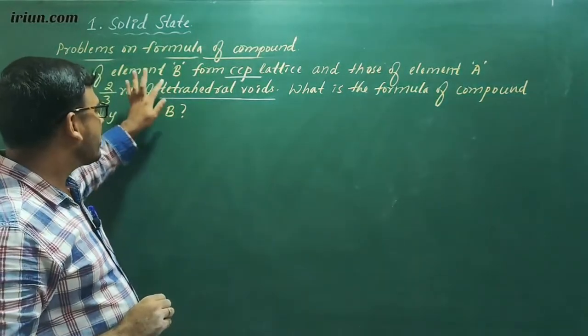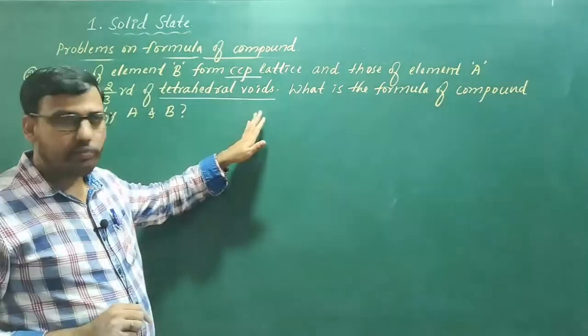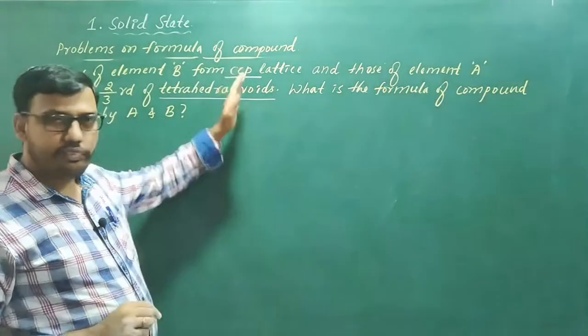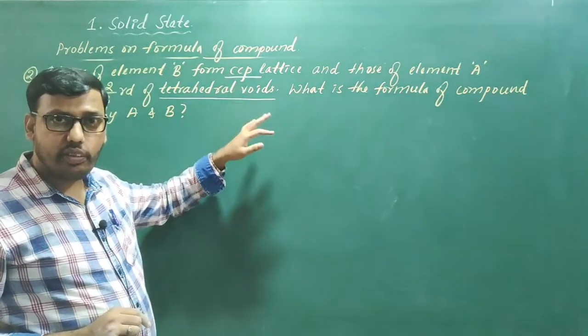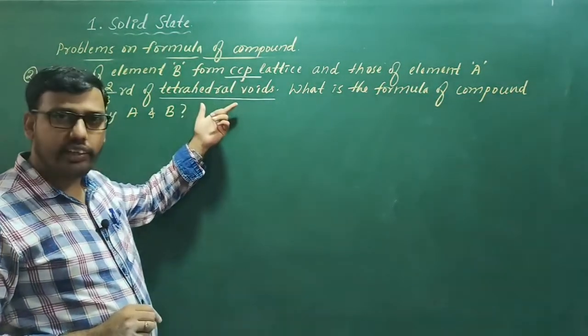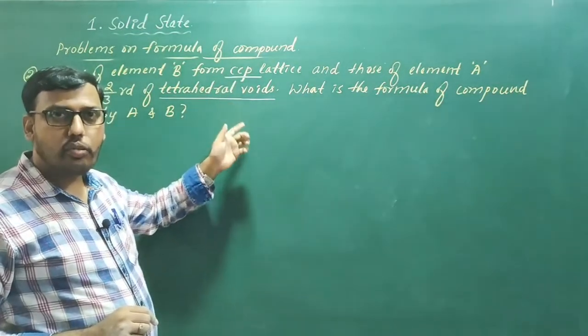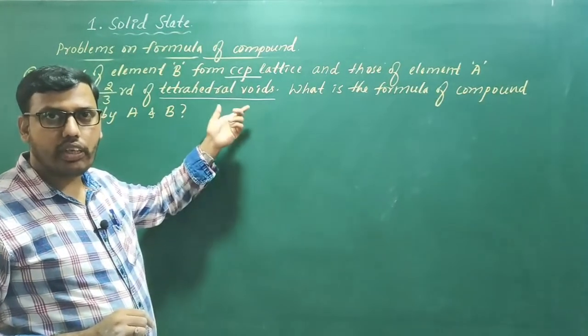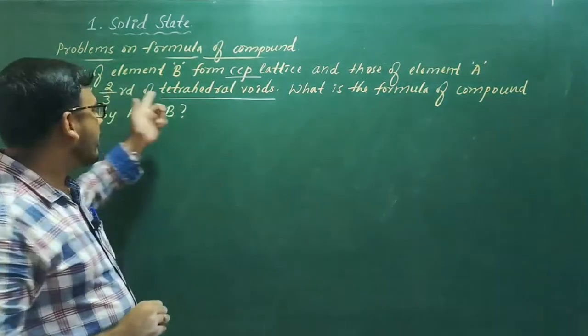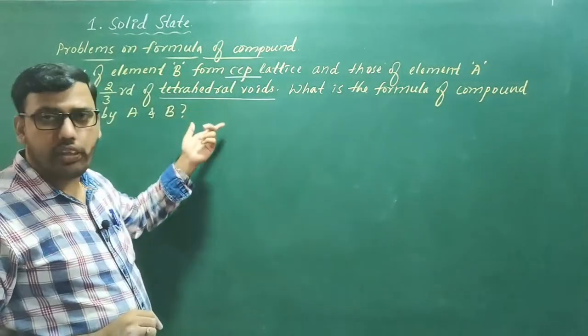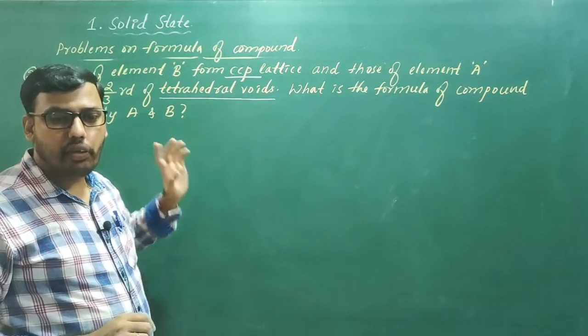As soon as we see tetrahedral voids, if the number of close packed spheres is 4, then what would be the number of tetrahedral voids? It is 2n. 2 into 4, that is, total tetrahedral voids would be 8. So 2/3 later we have to take, and we cross multiply to get the formula of the compound.